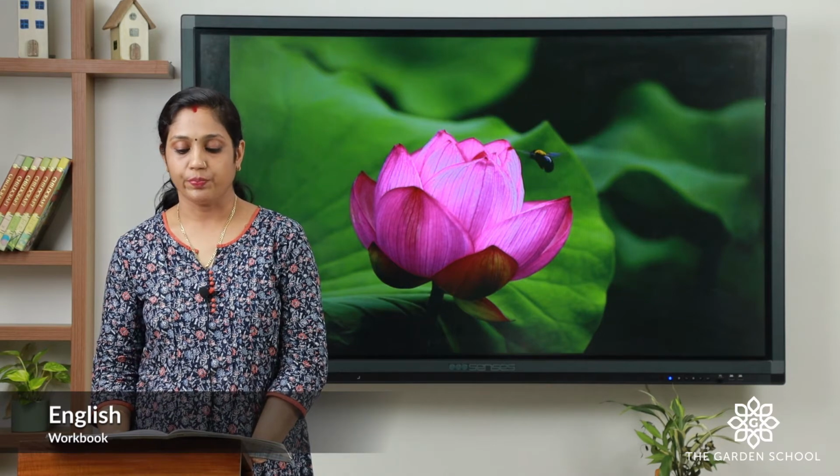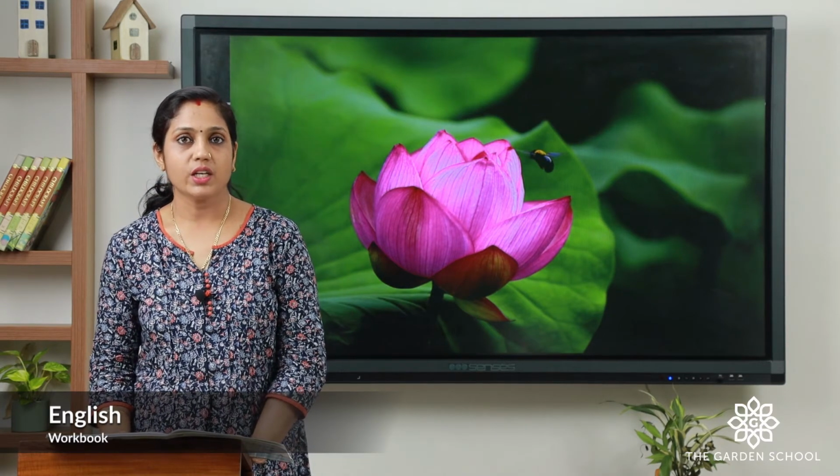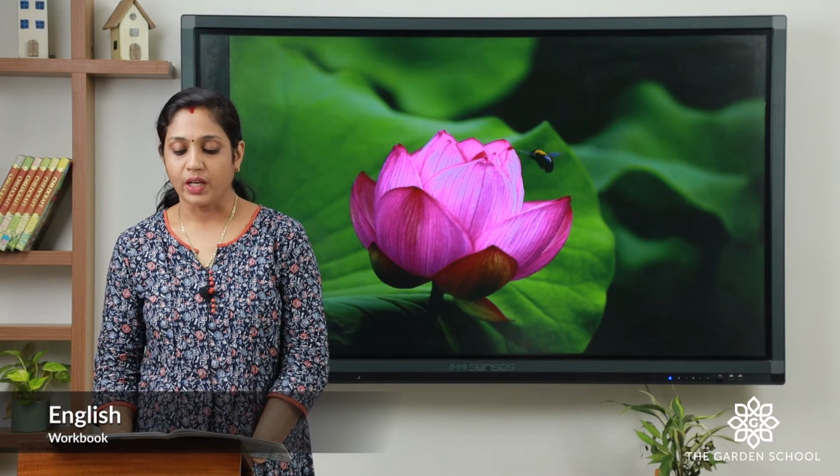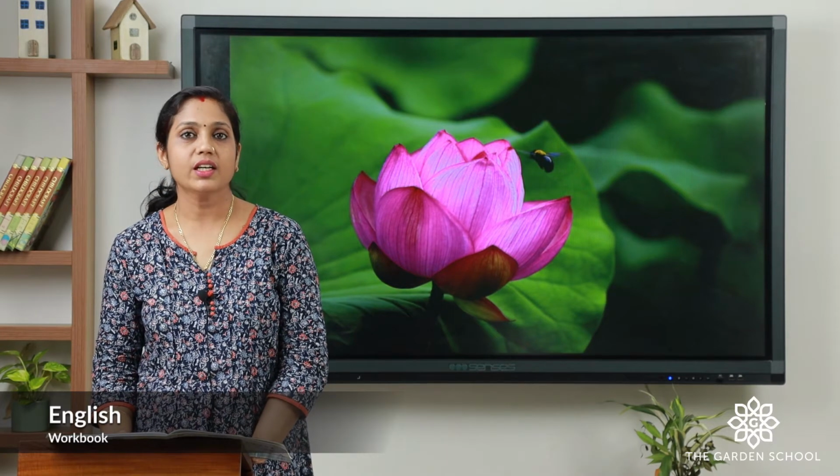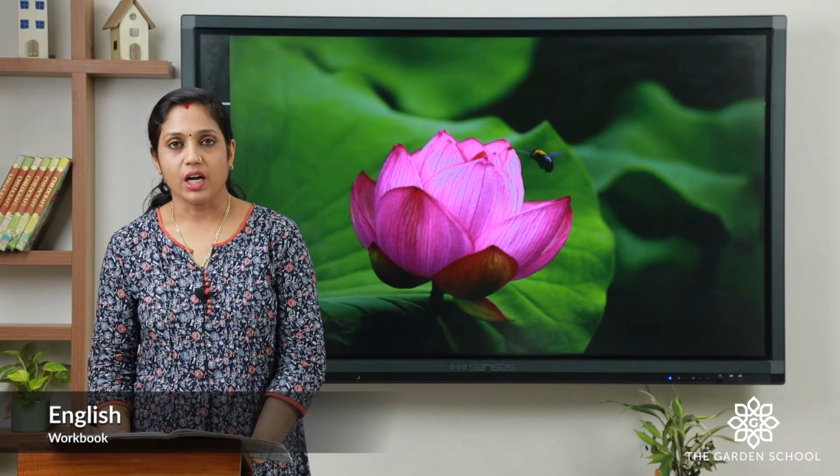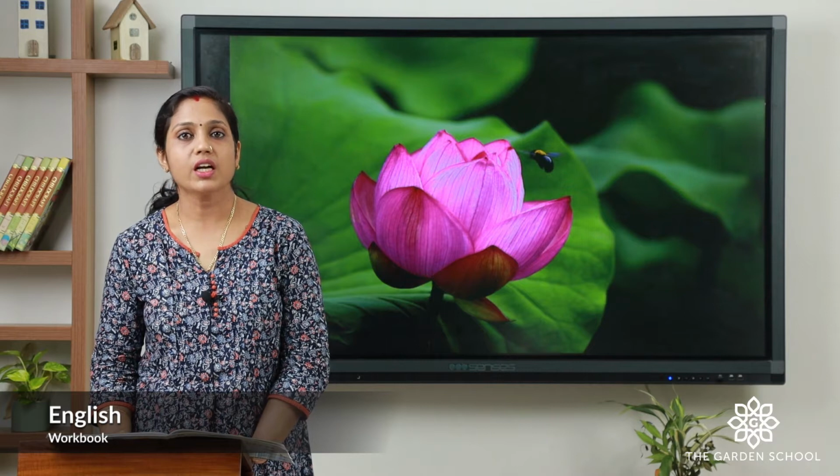So, let's read it. Mimi is a cat. What is the name of the cat? It's Mimi. And the young one of a cat is called kitten. Bo is a cow. The young one of a cow is called a calf. What is the young one of a cow? It is called calf. Jumpy is a frog.